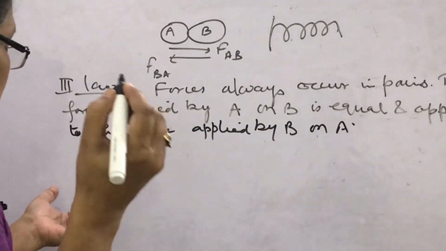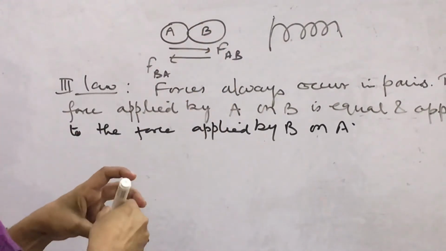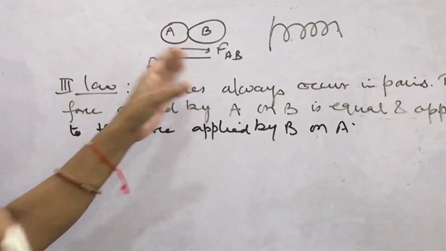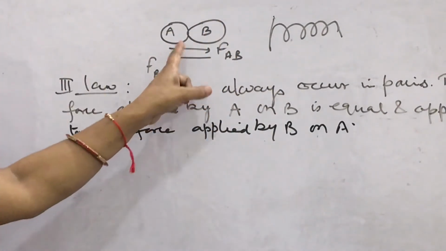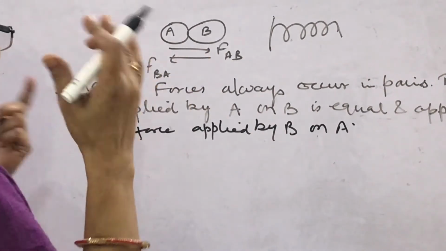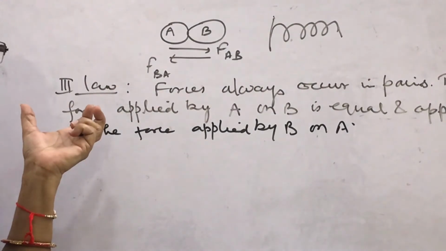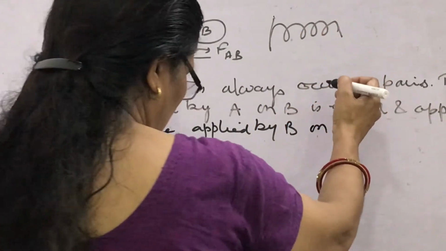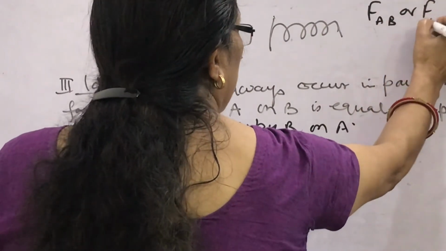We have seen that if a pair of objects we consider A and B, then FAB and FBA are the forces they are applying on each other. And if we consider the motion of any one body from these two, then only one force is sufficient, it is relevant. How can you say that if any one object is in motion, then only one of the forces is relevant, that is either FAB or FBA.